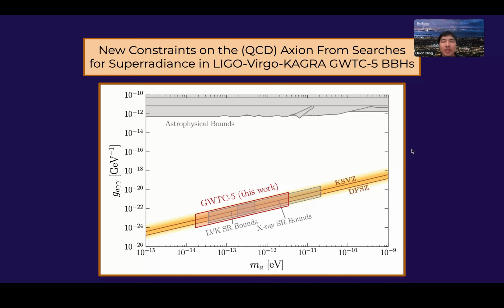Here we show our constraints at 95% confidence on the QCD axion mass from this search. We illustrate our results against the axion-photon coupling g_aγγ for presentation purposes, and since we focus on the QCD axion, truncate our constraint just above and below the QCD axion band. Though our analysis does not involve g_aγγ directly and also applies to more general axion-like particles.